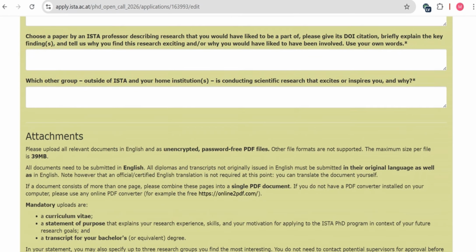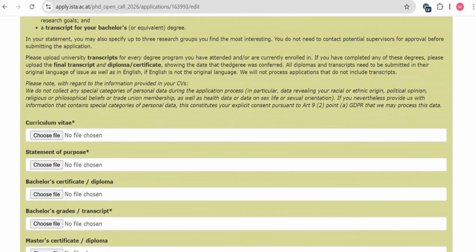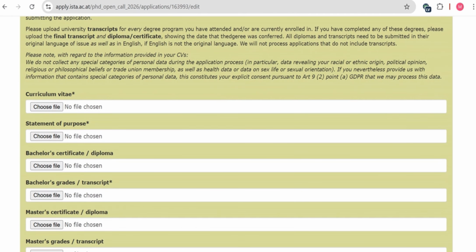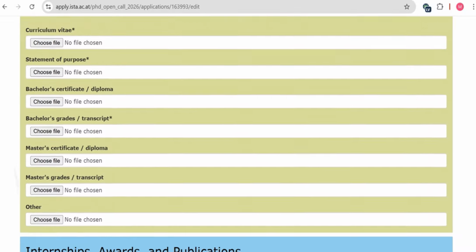Then in the next section, attachments, you have to upload your curriculum vitae, CV, and statement of purpose, explaining why you want to apply. You have to justify the reasons. Also a bachelor certificate or diploma, and as you can check, the master certificate and master transcript are optional. As I have clearly mentioned, if you have done a bachelor degree, then you can also apply for this PhD. So it's not mandatory that you have a master degree. If you have done a master, then it's good. You can upload the master certificate and transcript here.